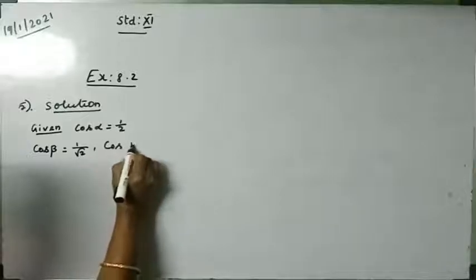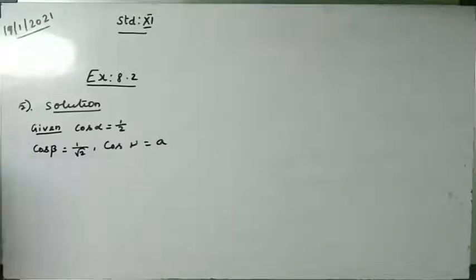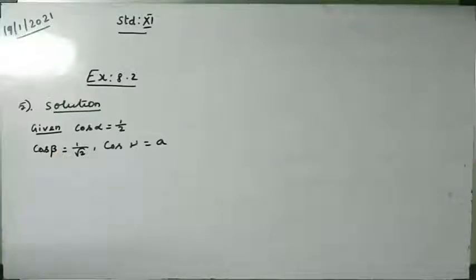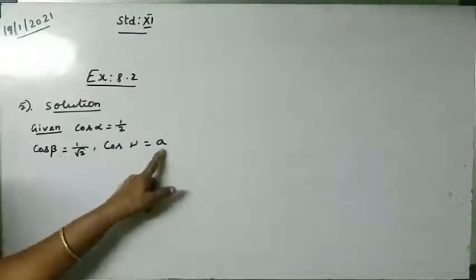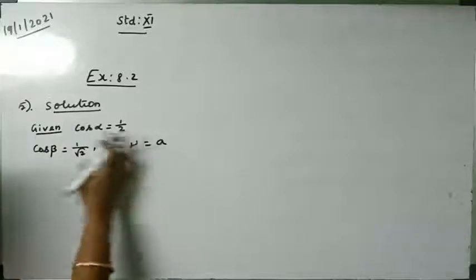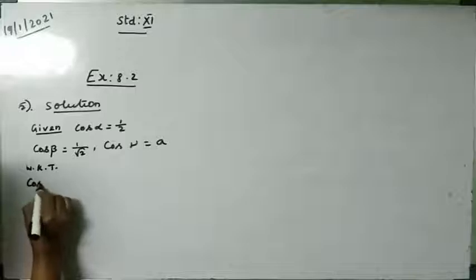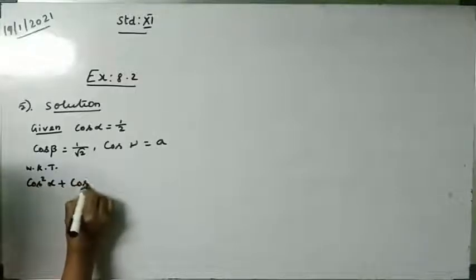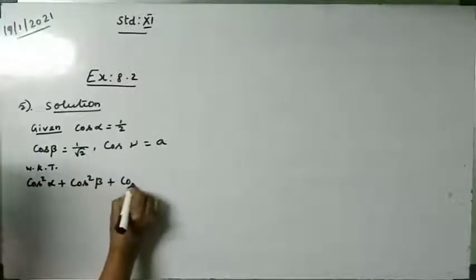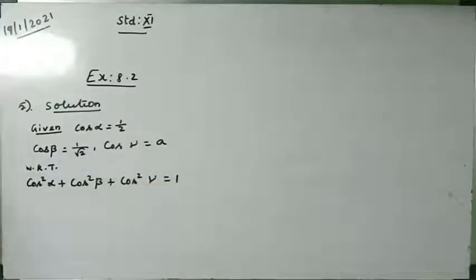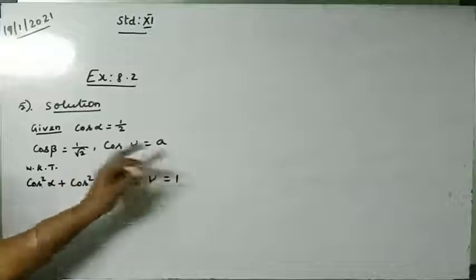And cos gamma is equal to a. So direction cosines is given. Cos alpha, cos beta, cos gamma, instead of cos theta, since there are 3 angles: alpha, beta, gamma. So from this we want to find the value of a. Now by using this cosine formula, that is we know that cos square alpha plus cos square beta plus cos square gamma is equal to 1. So by using this we can easily find out the value of a.